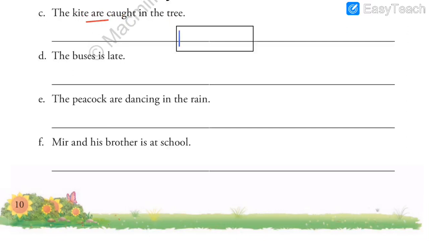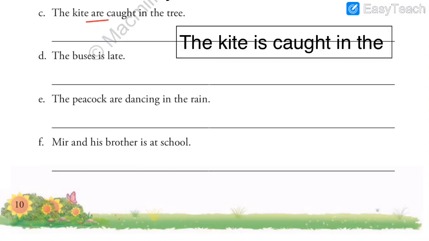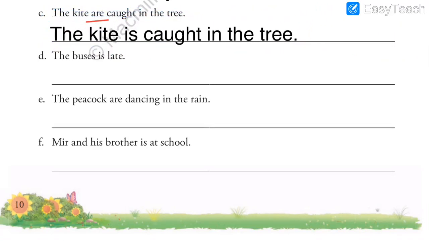So let us write the kite is caught in the tree. This is the correct answer. This is the correct formation of the sentence. The kite is caught in the tree. Instead of are, we have written is.